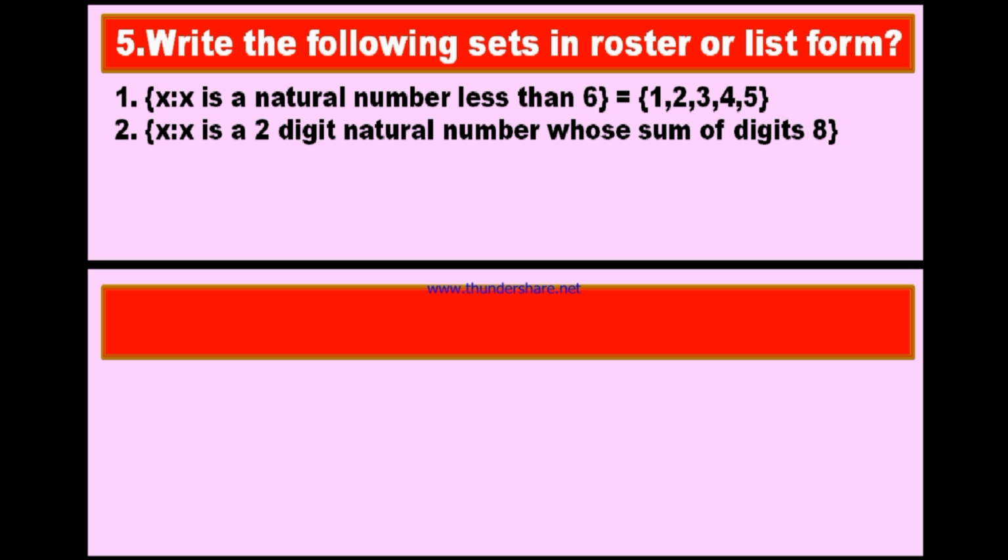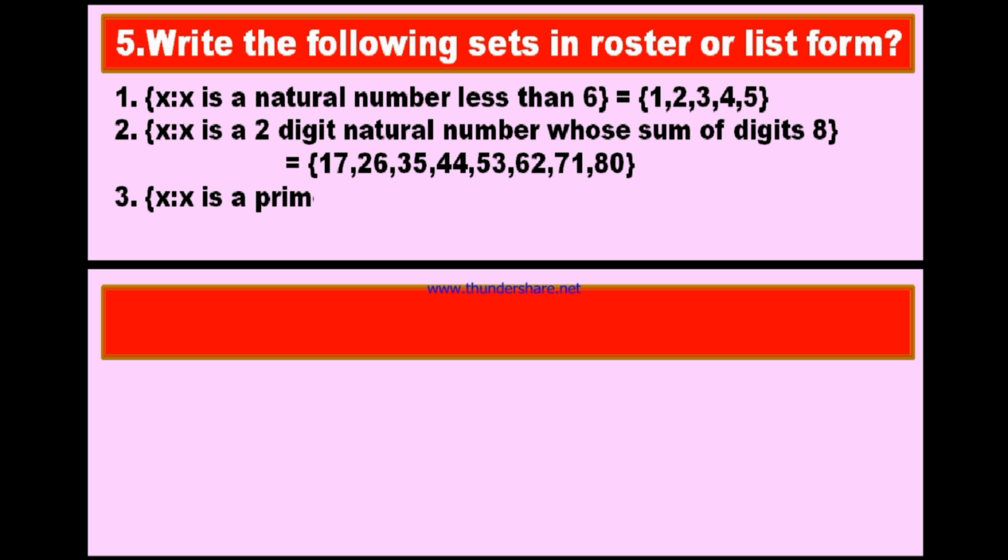What are the different 2-digit numbers whose sum of digits is 8? They are 17, 26, 35, 44, 53, 62, 71 and 80. If you list out all these elements within brackets, then this is roster form or list form.